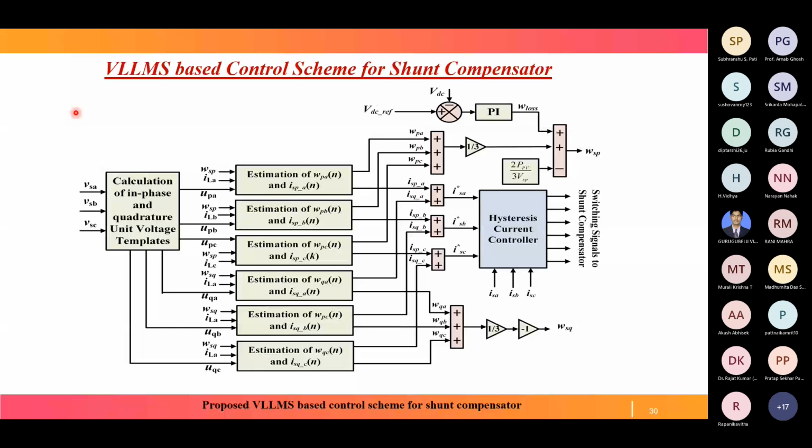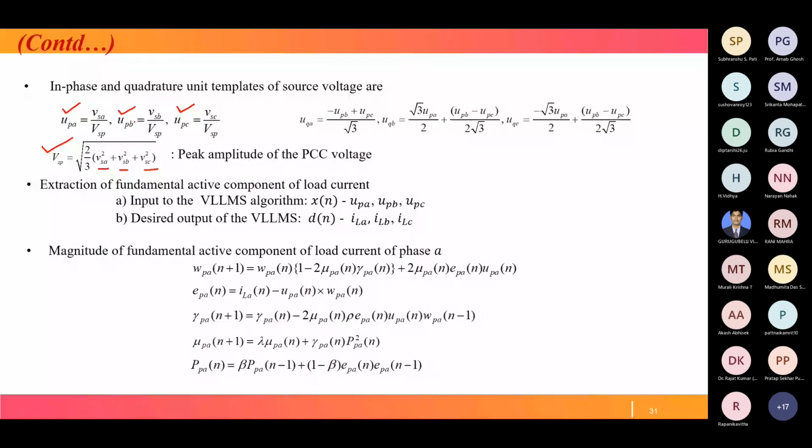After finding VSP, VSA divided by VSP gives us UPA, and similarly VSB divided by VSP gives UPB. These are the in-phase components of the source voltage: UPA, UPB, UPC. Then after getting UPA, UPB, UPC, we get UQA, UQB, UQC using this relation.